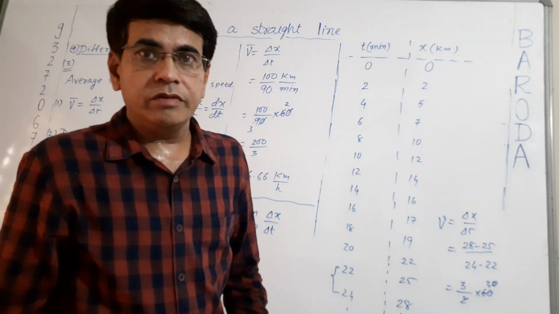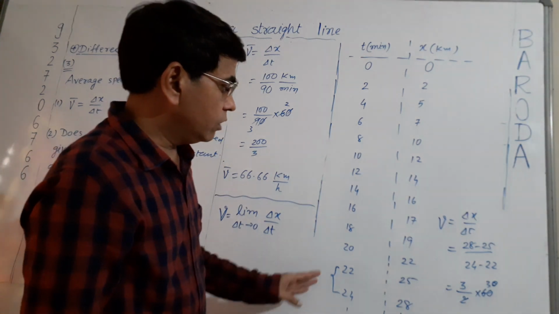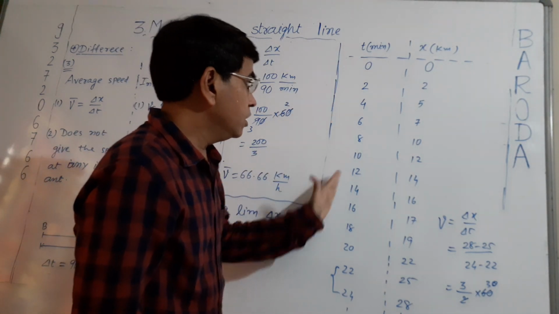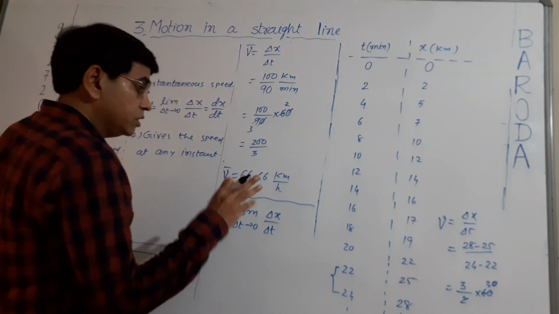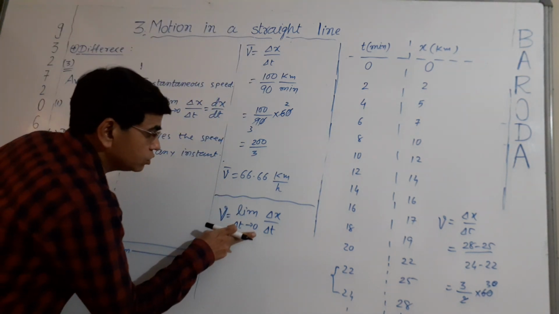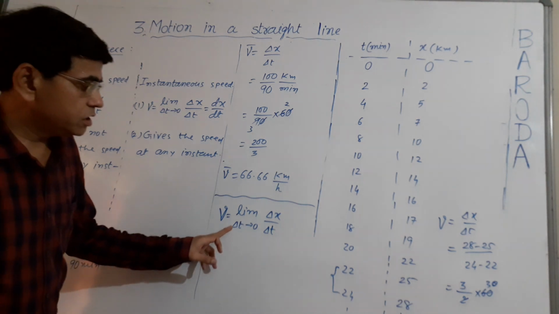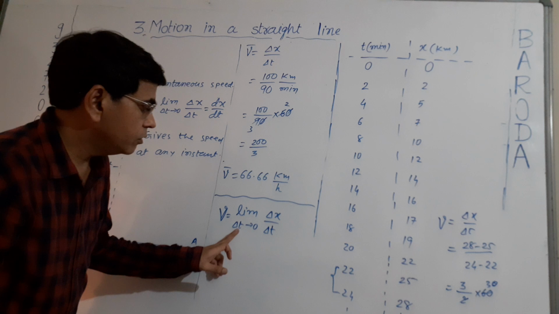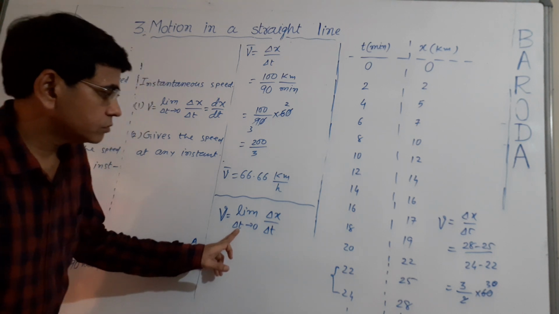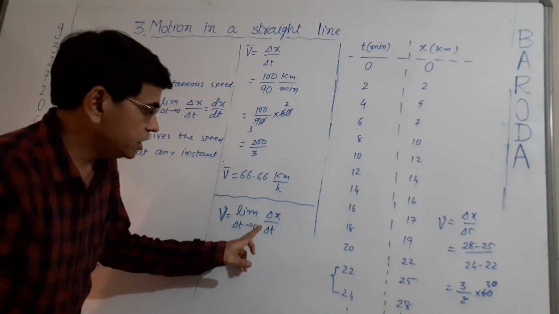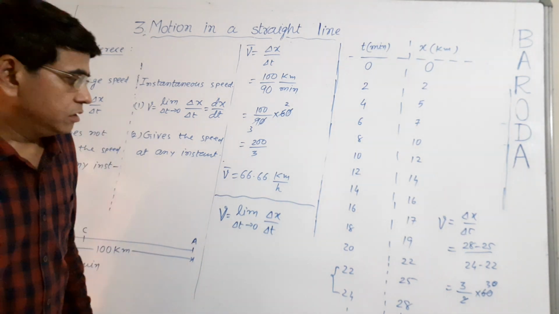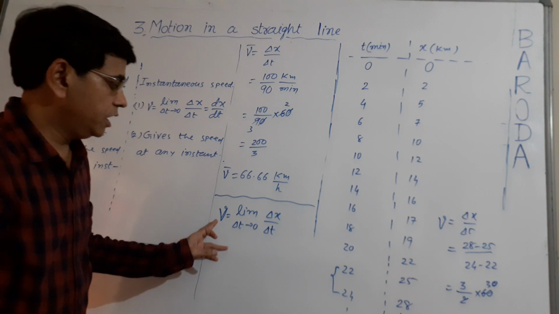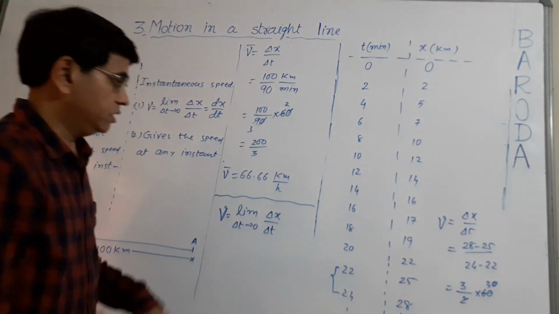So we will have to decrease the time interval. Decreasing the time interval is known as delta t tends to 0. So what is delta t tends to 0? For a very small value of time interval, delta x by delta t gives the value of speed at that time, or at that instant.